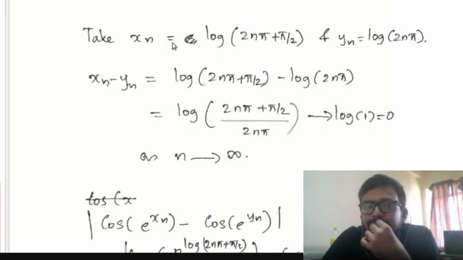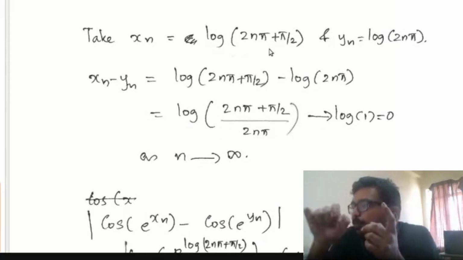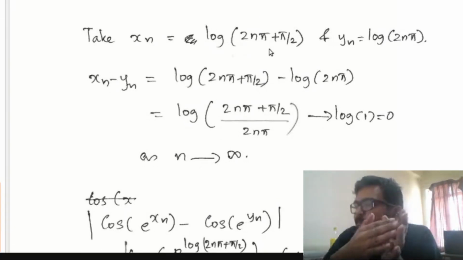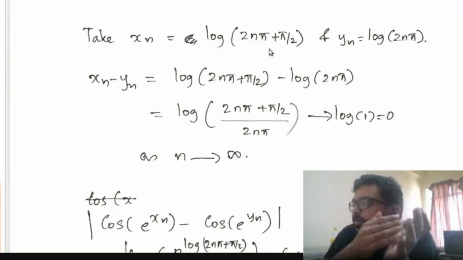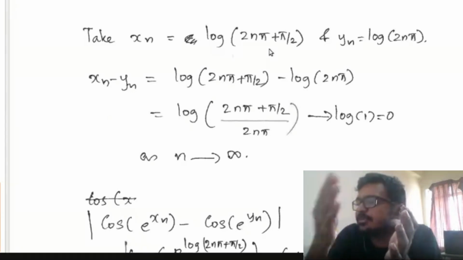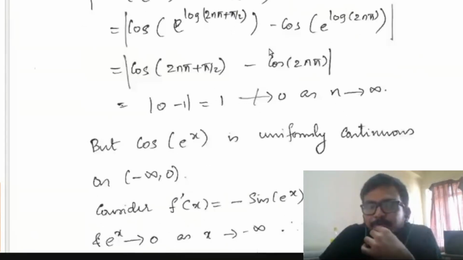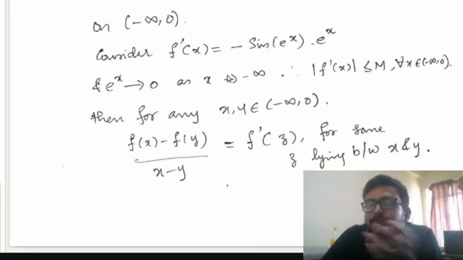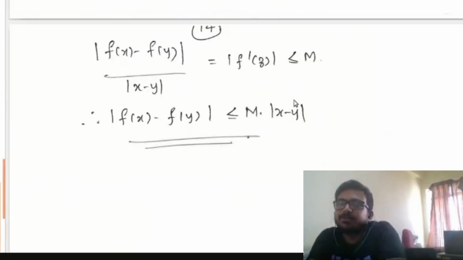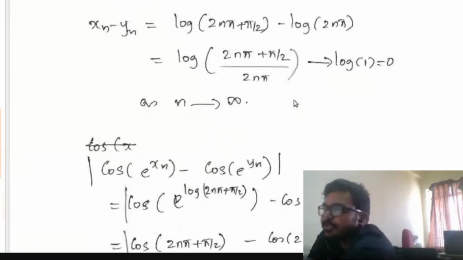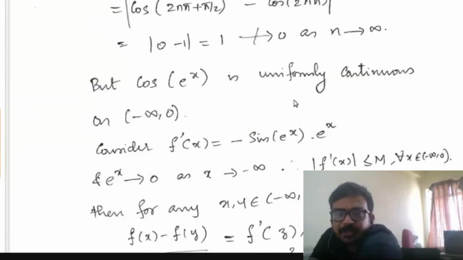But this x_n which I have taken is from the open interval 0 to infinity. I have taken from the positive reals or non-negative reals. Cos of e raised to x is not uniformly continuous on the non-negative real part, but it is uniformly continuous on the negative real part. So if you have a bounded derivative, then f has to be a uniformly continuous function. So hence, cos of e raised to x as a function from R to R is not uniformly continuous, but if the domain is minus infinity to 0, then it has to be a uniformly continuous function.